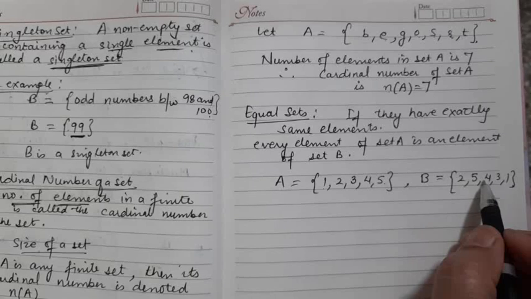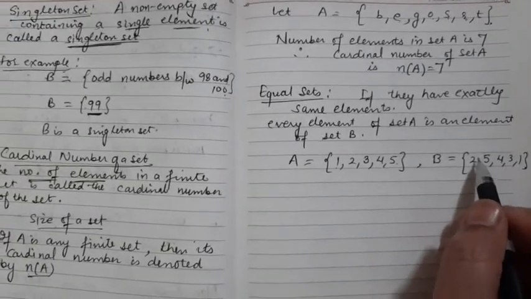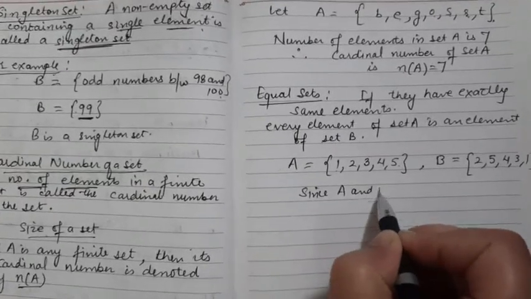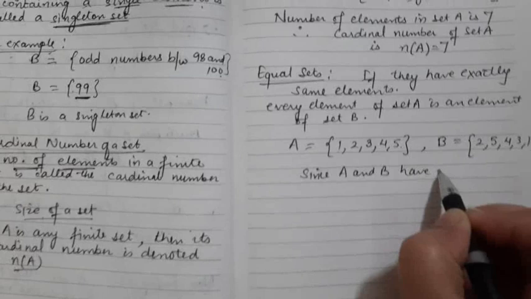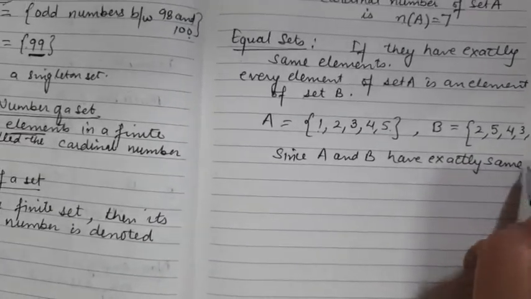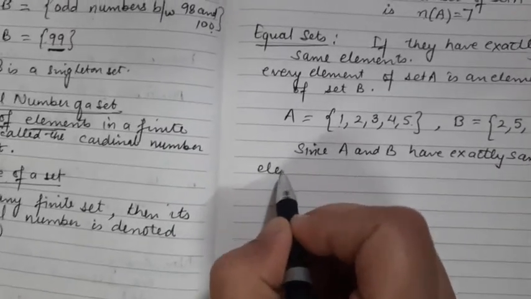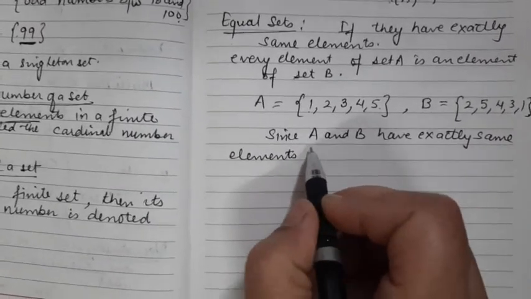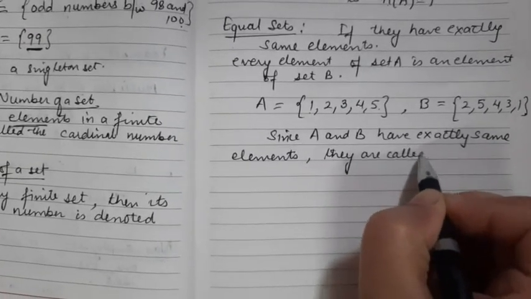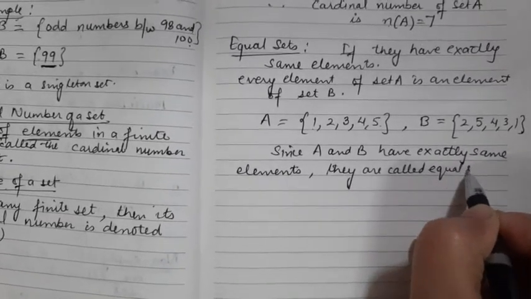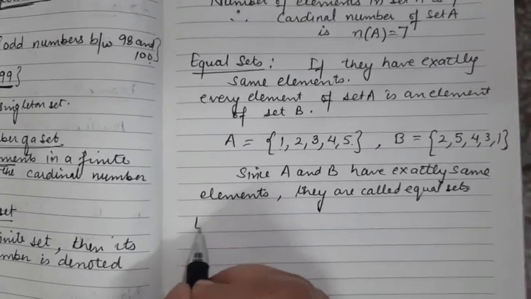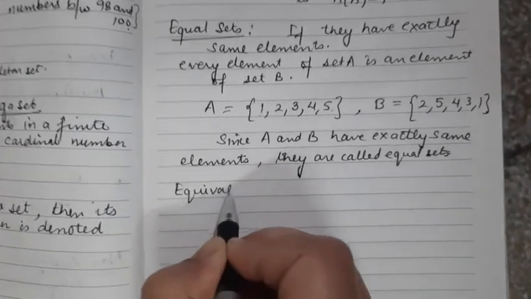Since A and B have exactly the same elements, they are called equal sets.